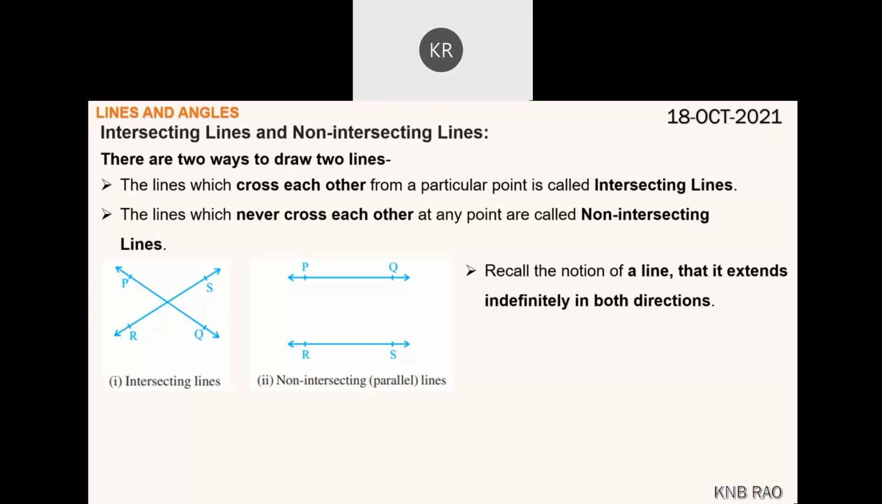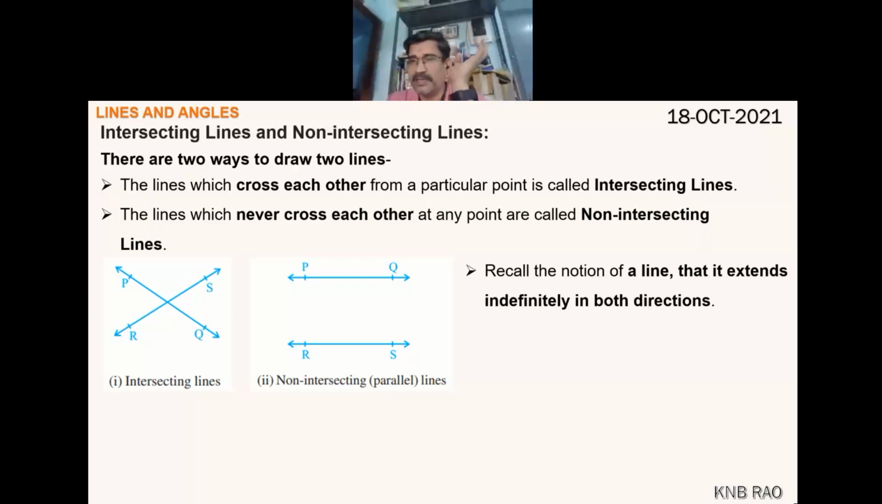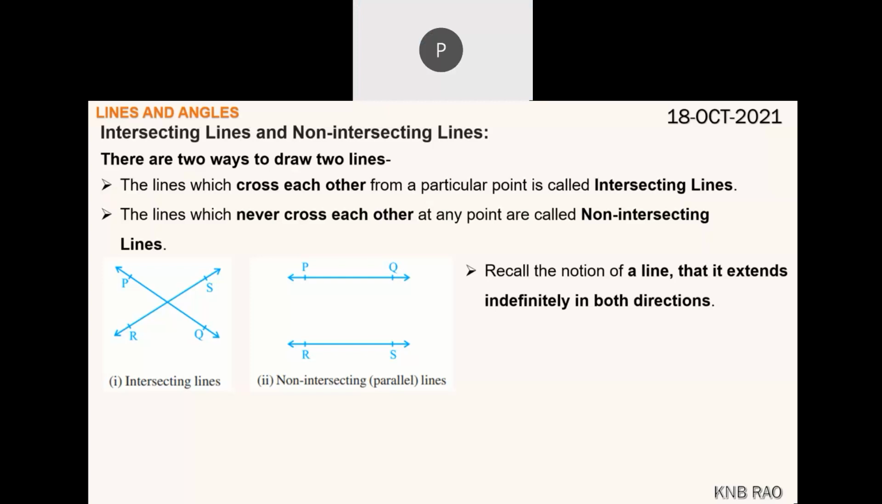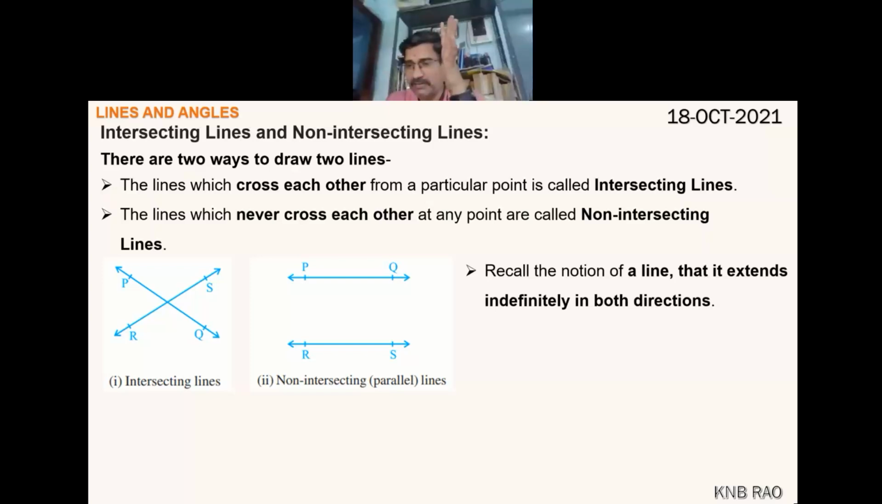लाइंस के बारे में ही बात कर रहे हैं ना, कर्व्स के बारे में नहीं है। Curve is not having the property of straightness. You are talking about only lines. Any two lines drawn on a plane, if they are not crossing each other, however far they are extended, then those two lines are called parallel lines.